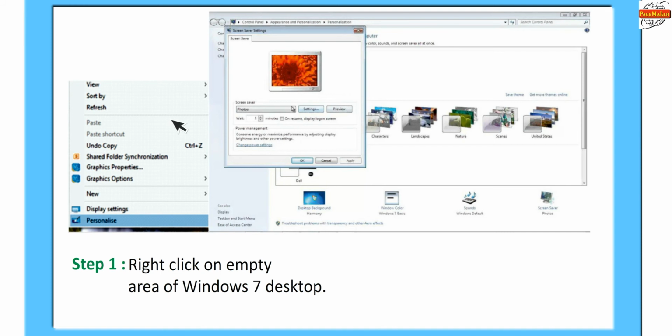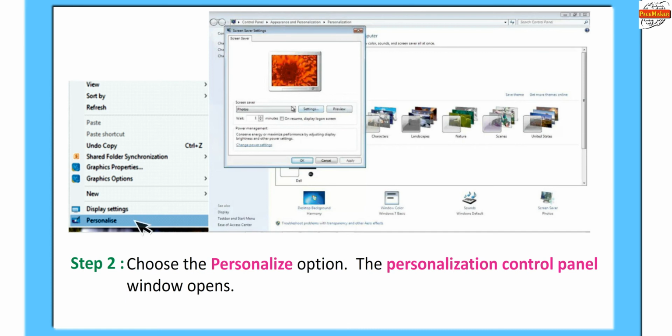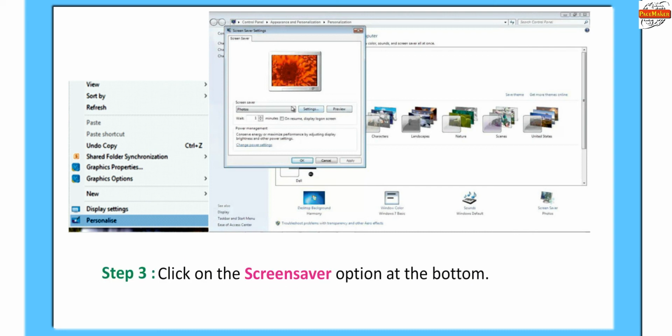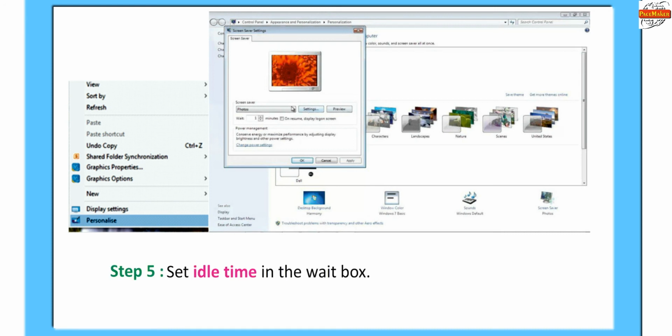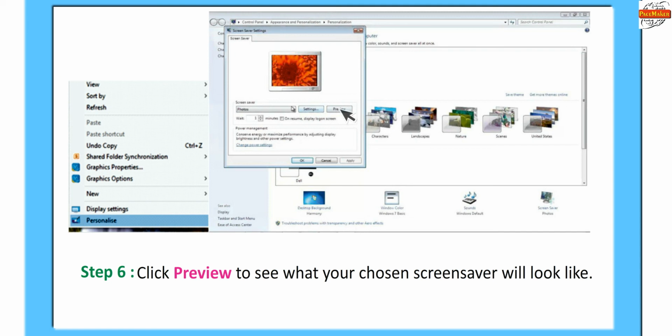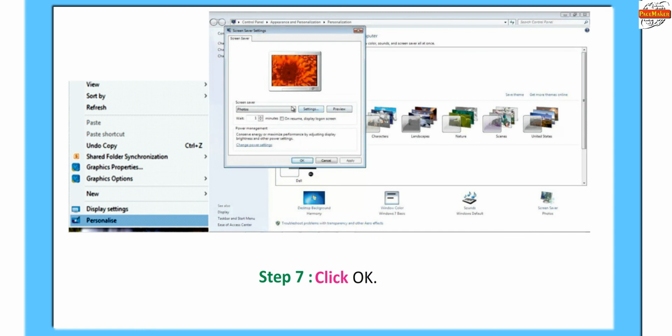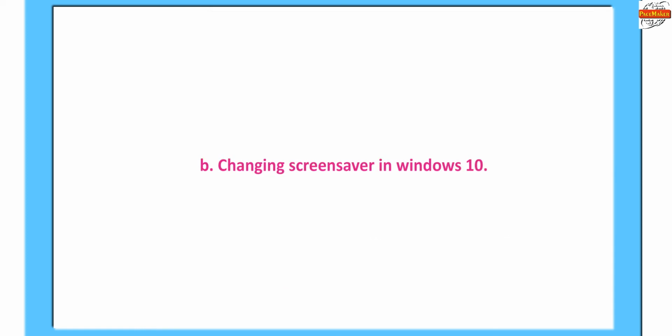Step 1. Right-click on empty area of Windows 7 desktop. Step 2. Choose the Personalize option. The Personalization control panel window opens. In Step 3, click on the Screensaver option at the bottom. Step 4. Click on the down arrow to see the list of animated images available. Step 5. Set idle time in the wait box. In Step 6, click Preview to see what your chosen screensaver will look like. Step 7. Click OK.